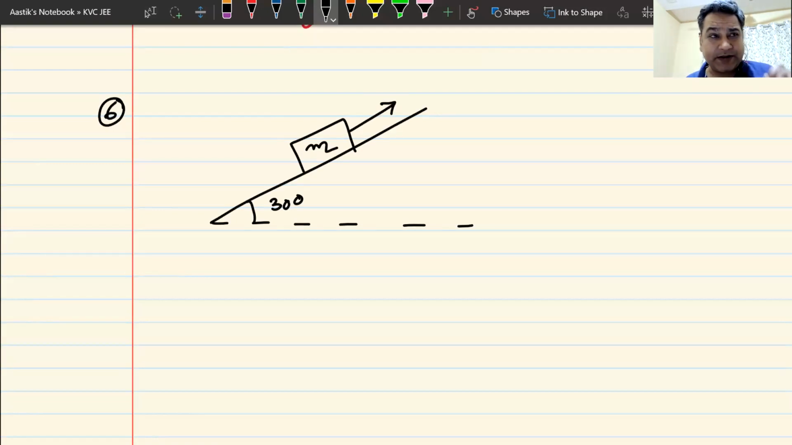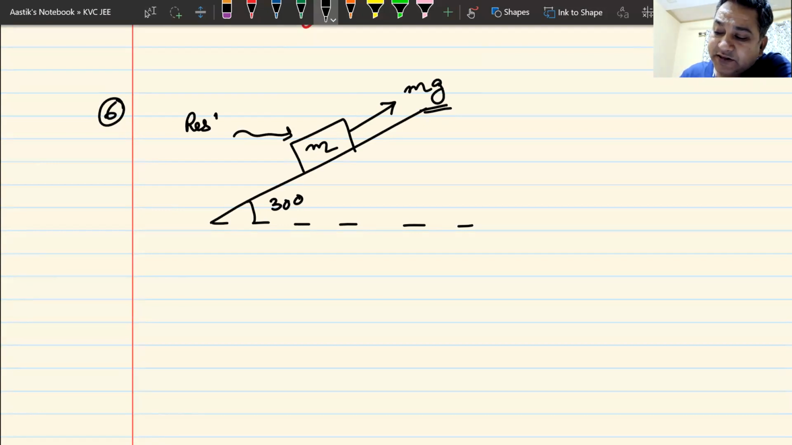The first force I applied was mg by 4. The next one was mg by 2. Now I apply a force equal to mg. And now I ask the same question. What is the value of friction? And again, I am telling you, which I should not be telling you, that this block is at rest.